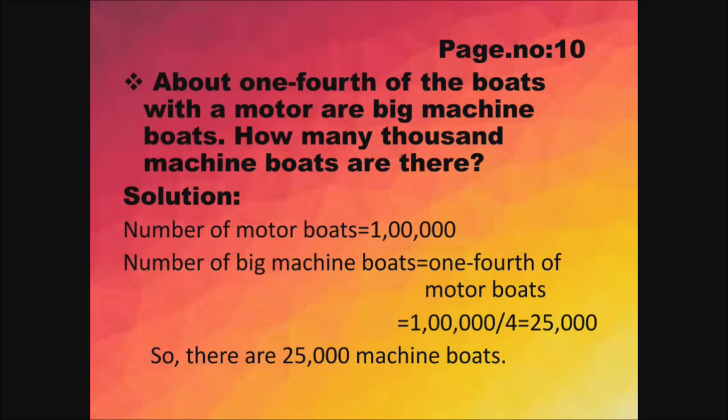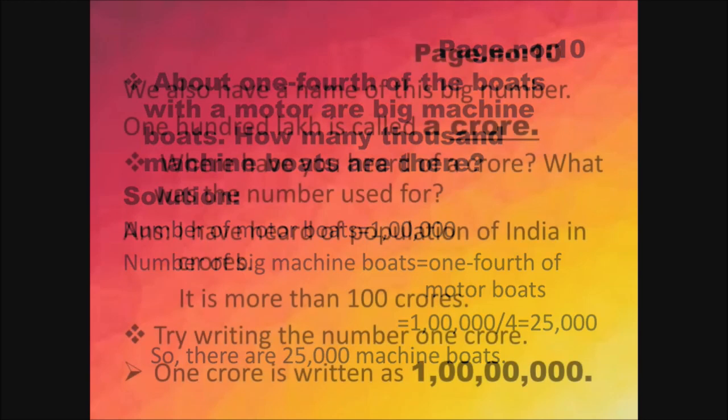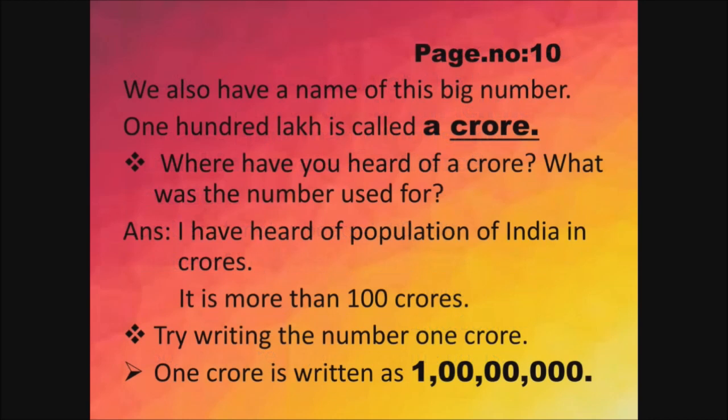to find the big machine boats. So, the number of big machine boats is equal to 1/4 of motor boats. 1/4 means 1 by 4. So, motor boats are 1 lakh. So, 1 lakh divided by 4. If you divide 1 lakh by 4, you will get 25,000. So, there are 25,000 machine boats. Is that clear, students?